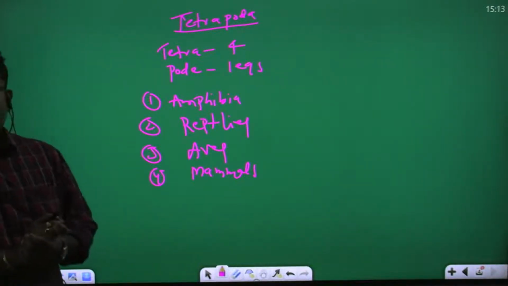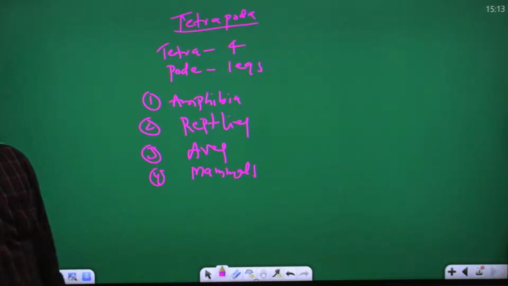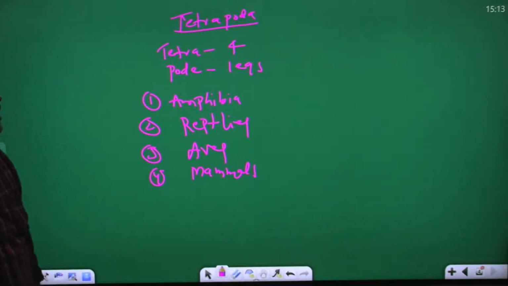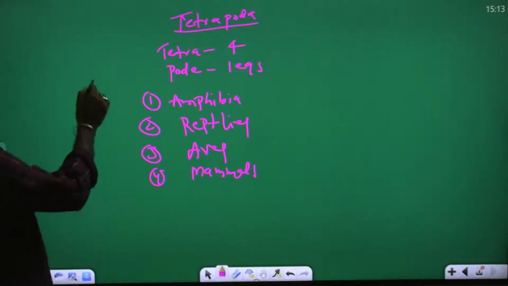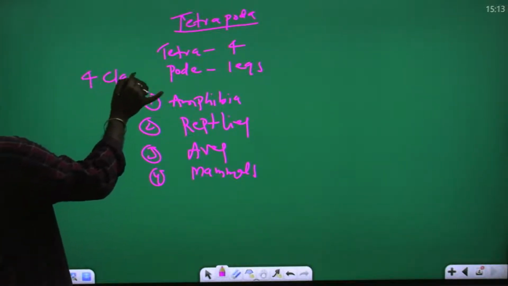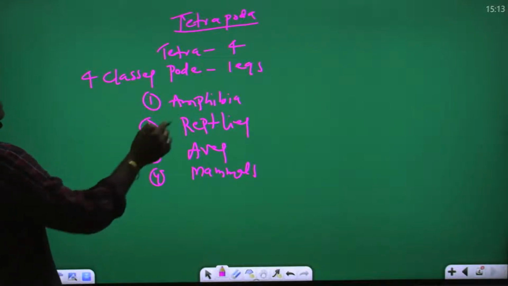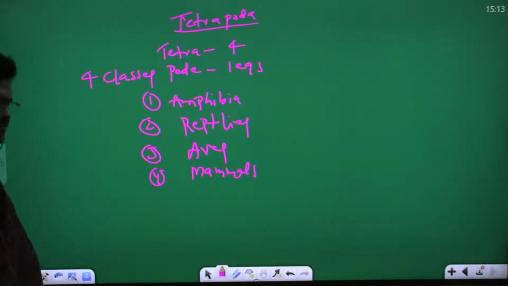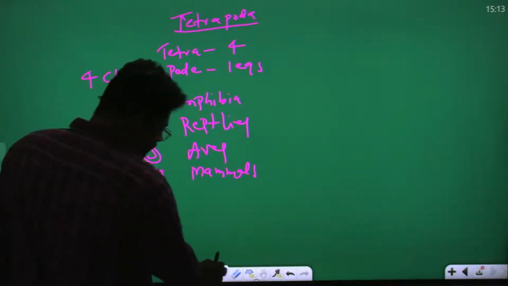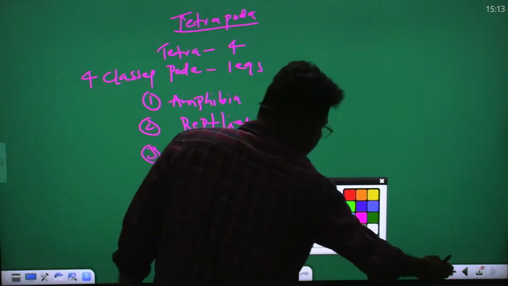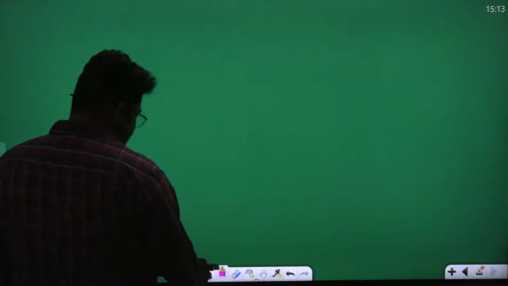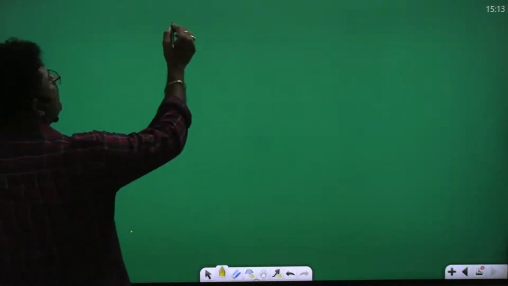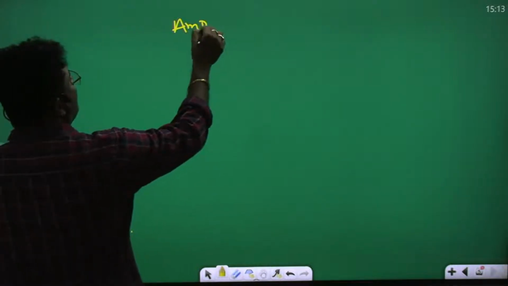Tetra means 4, poda means legs. They have 4 legs. So in the Tetrapoda, 4 classes are there: one is Amphibia, second is Reptiles, third is Aves, fourth is Mammals. First, we will clearly discuss the class Amphibia.